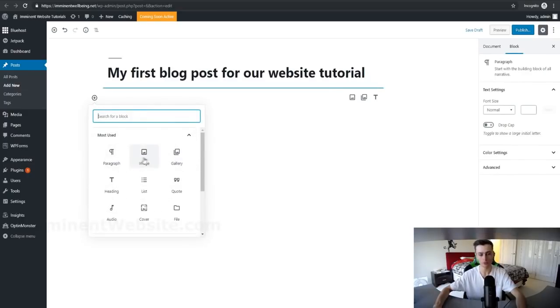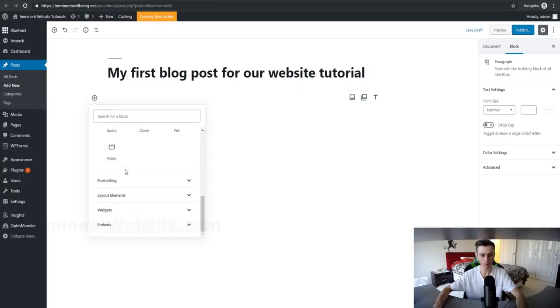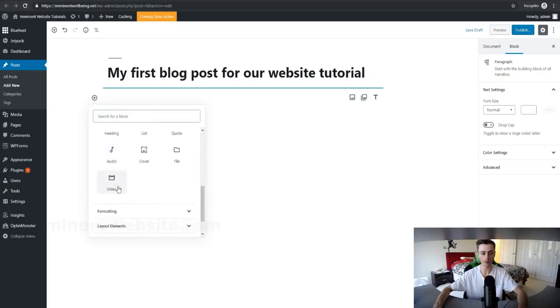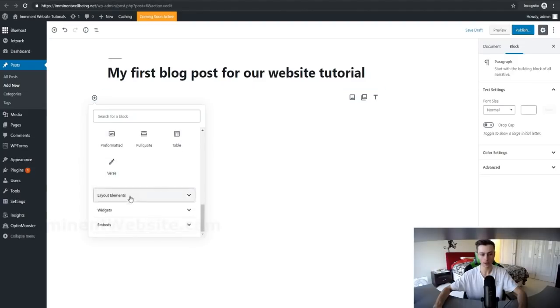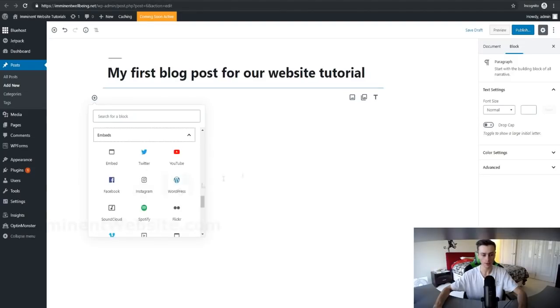So we can add paragraphs, images, gallery, header, a list. So if we go to comment blocks, you can see all the comment blocks right here on screen. You can add formatting blocks, you can add layer elements, widgets, embeds. You get the big idea.